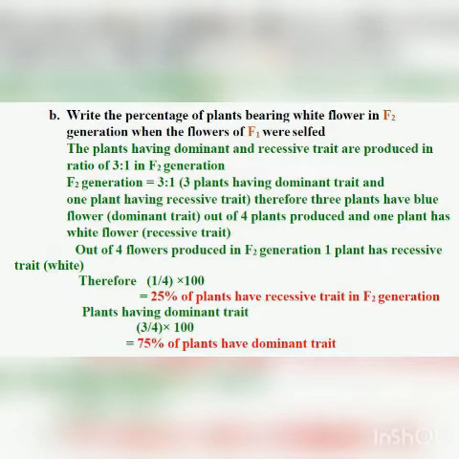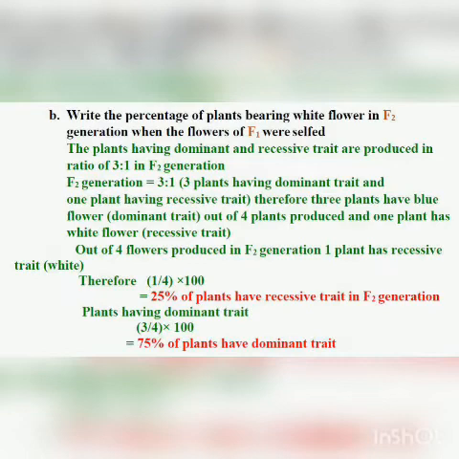The plants having dominant and recessive traits are produced in the ratio of 3:1 in F2 generation. So 3 plants have the dominant trait, whereas 1 plant has the recessive trait. In the bracket I have written 3 plants having dominant trait and 1 plant having recessive trait. Therefore 3 plants will have blue flower, because blue flower is the dominant trait, out of 4 plants produced, and 1 plant will have white flower, which is the recessive trait.